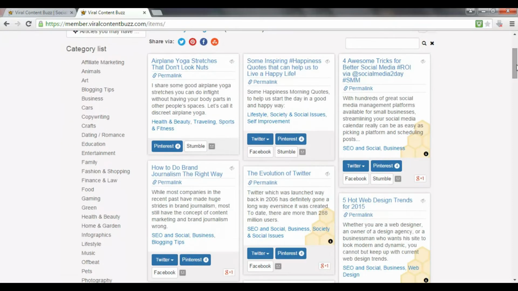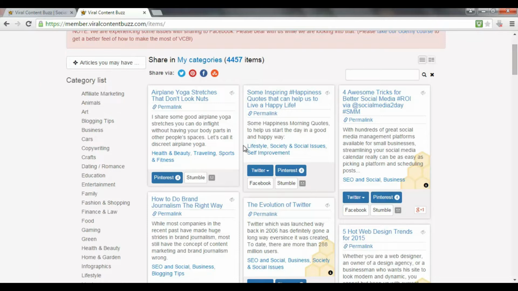and you'll also select some categories that you're interested in from the list here on the left hand side. So personally, I clicked on affiliate marketing, business, sport, infographics, but you can select whichever category your niche is in. And when you log in, these actual content articles will be related to the categories that you've selected.